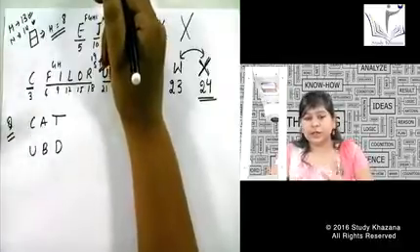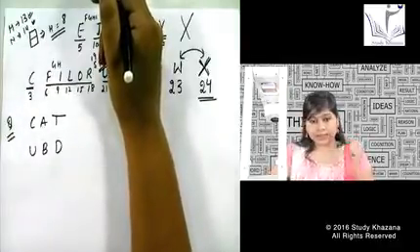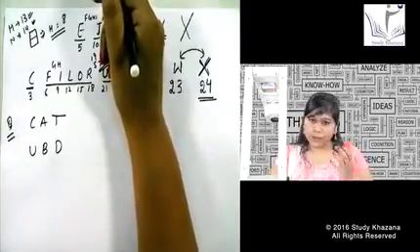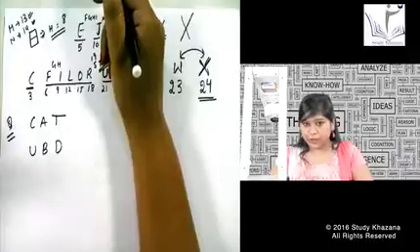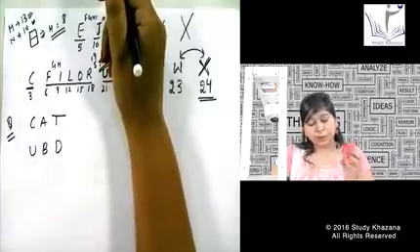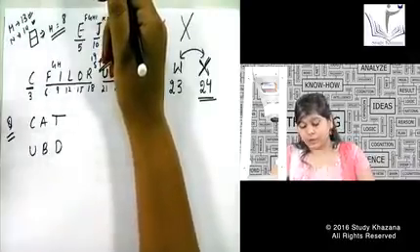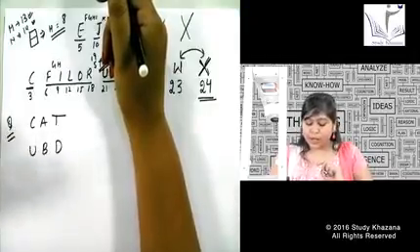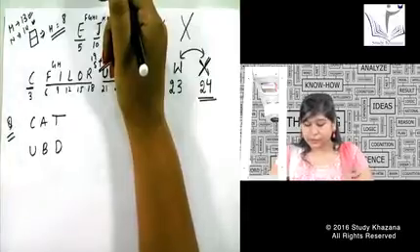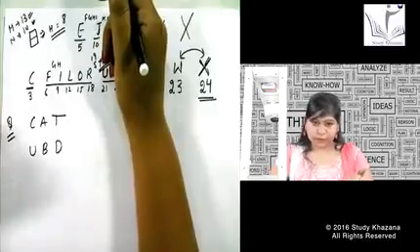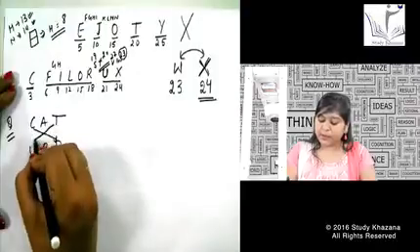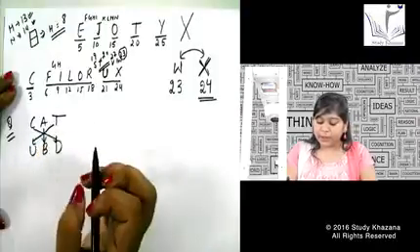Can I see a D over here in this UBD word? See, start guessing the pattern. How will you guess the pattern? You can either write out the positions of the alphabets above cat, or you can just guess the pattern also. Since this is a simple 3-letter word, you can guess the answer also. I have written C can be somewhere around D, A can be somewhere around B, and T can be somewhere around U. So if I code it, I can say C is here, T is here, and B is here, right?